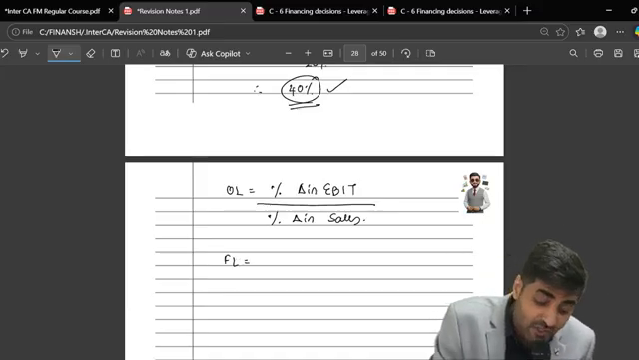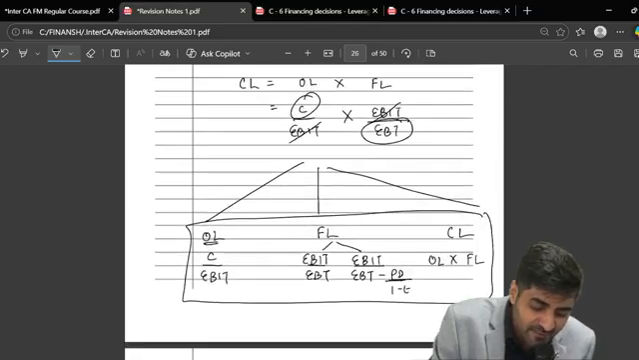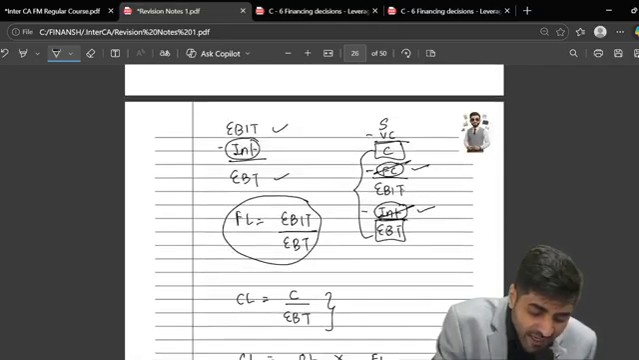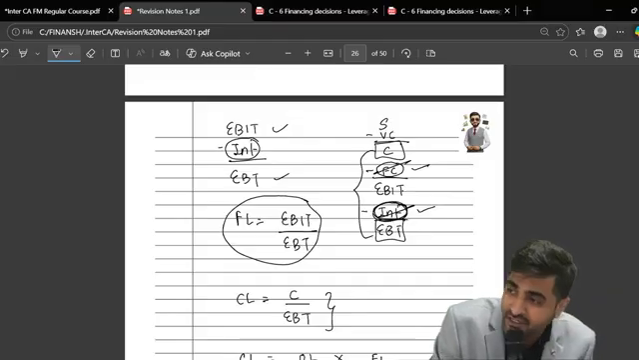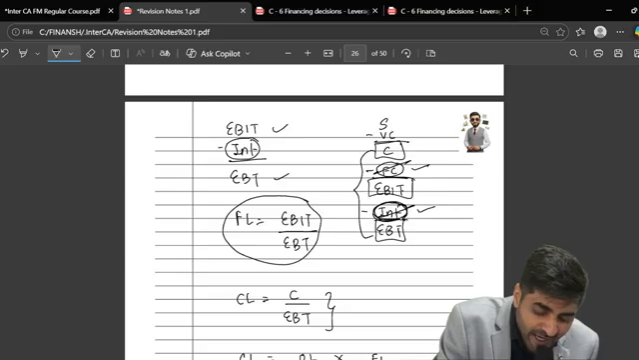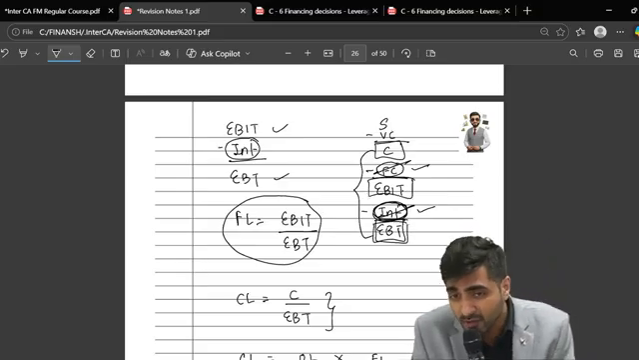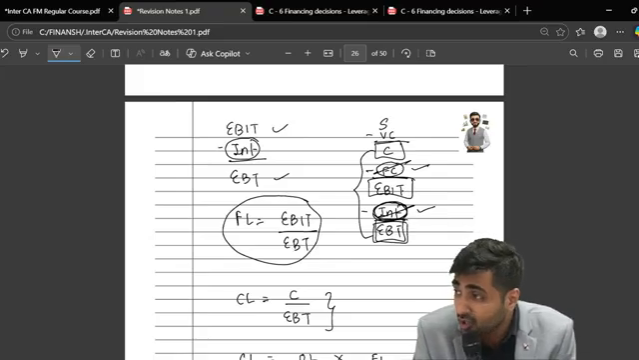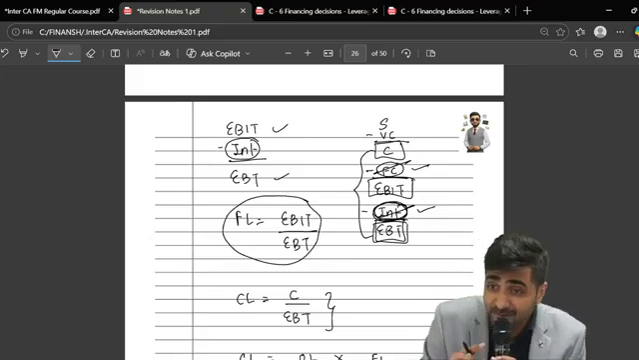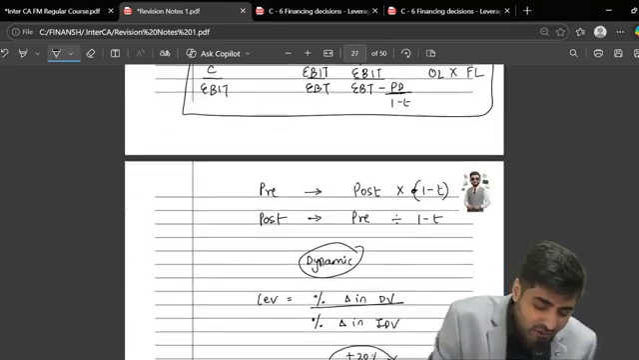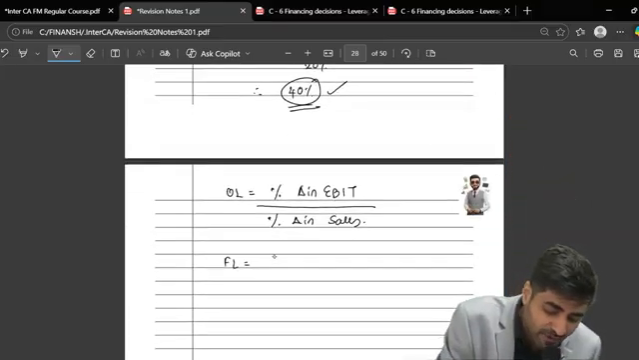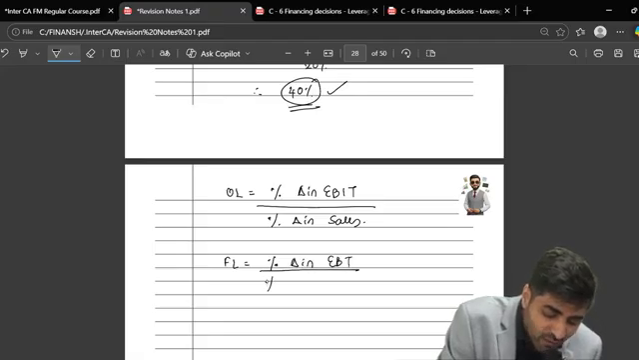So financial leverage. Now please tell me, if this is my income statement, EBIT minus interest gives EBT. Financial leverage means we just have to check the impact of interest. So between EBIT and EBT, what is dependent on what? EBT is dependent on EBIT. So can I say my financial leverage can also be percentage change in EBT, which I will divide by what? Percentage change in EBIT.